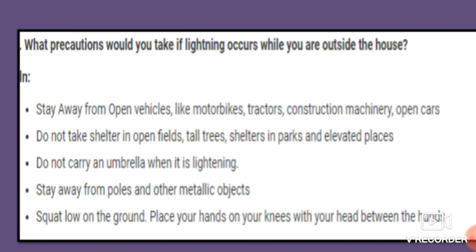Do not take shelter in open fields, tall trees, shelters in the park and elevated places. Do not carry an umbrella when there is lightning. Stay away from poles and other metallic objects also.